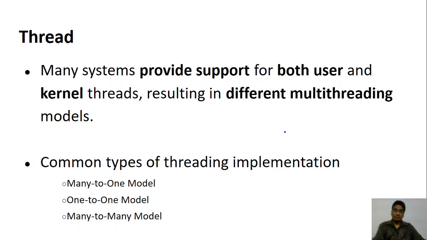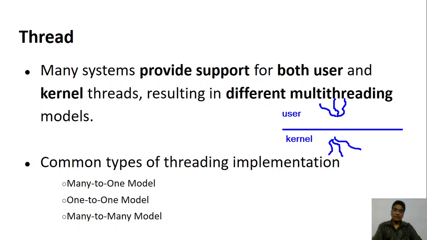We know that we have the user mode and the kernel mode. Kernel mode is a privileged mode, whereas the user mode is where the user executes the programs. Now I can create threads in the user area, or I can also create threads in the kernel area, not I but the operating system. So depending upon where these threads are created, you can have user threads or kernel threads.